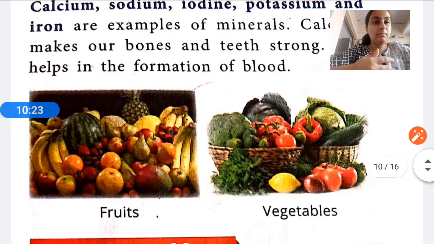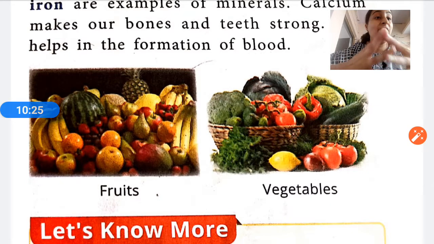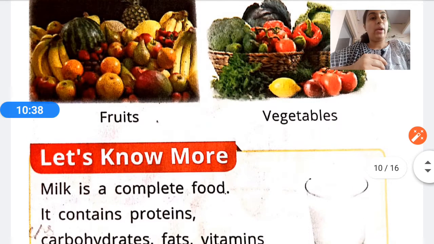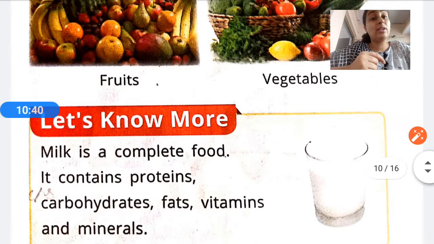Okay. So you can also see the picture, healthy fruits. I think all must be consuming it. Fruits, healthy vegetables we can see. We all must be consuming it to keep ourselves safe and healthy in this situation of crisis. Okay, let's know more is also given. So we should read it.